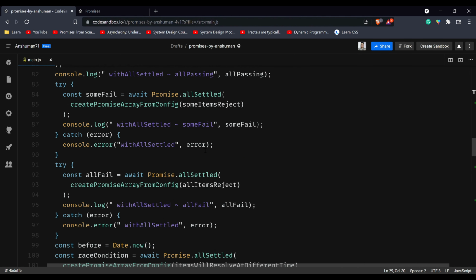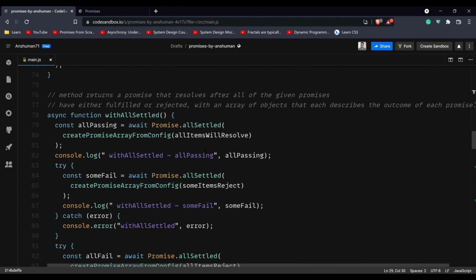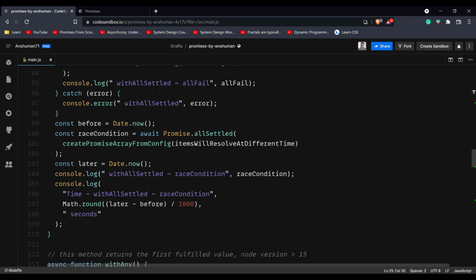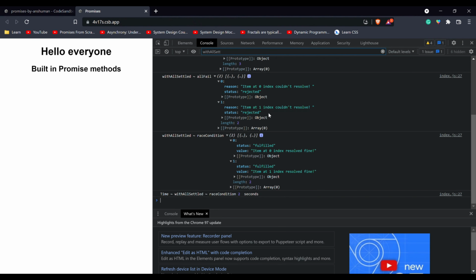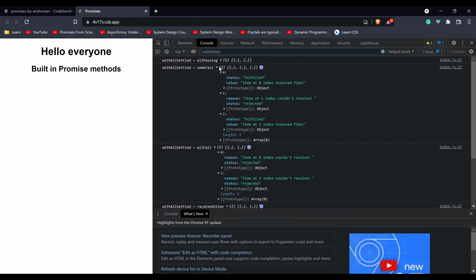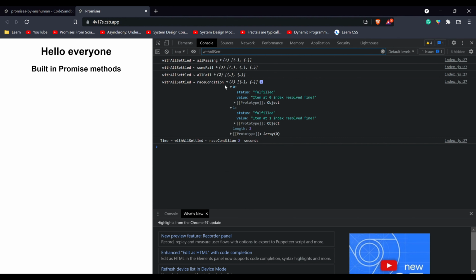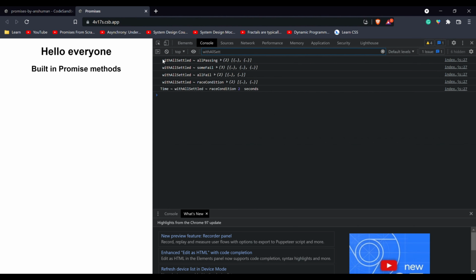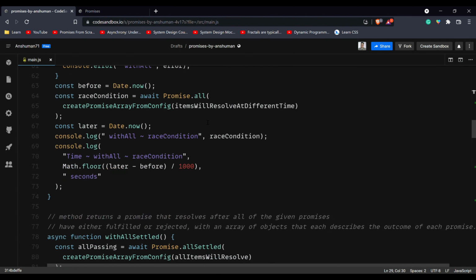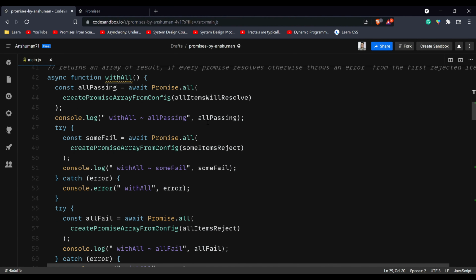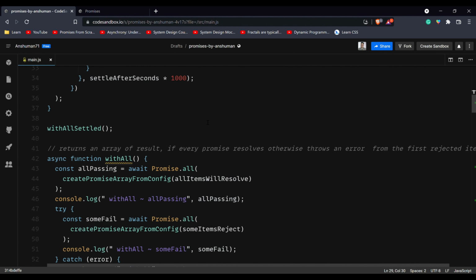So a good use case for Promise.allSettled is going to be where we want to see which all of the promises did settle and what was the cause of rejections for those who did not. And a good use case for Promise.all is going to be where we want all of them to resolve, or we want to throw an error if none of them or even one of them did not resolve.